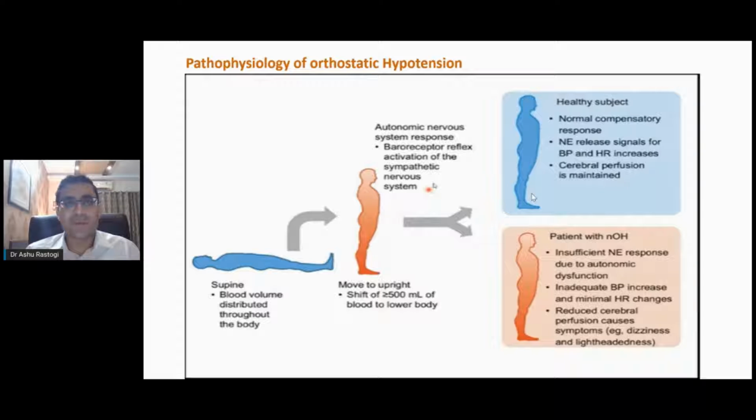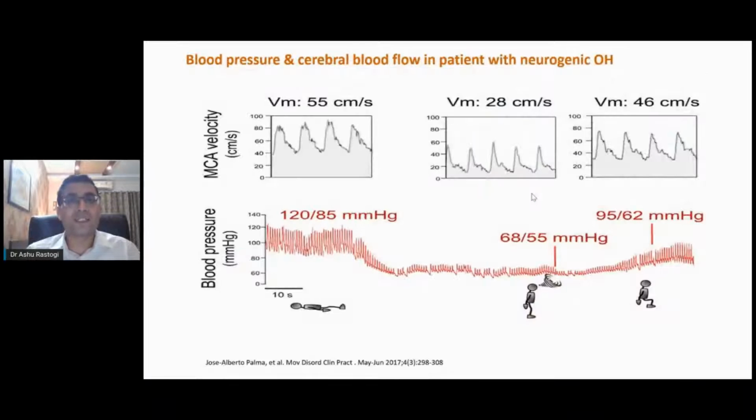And once the intracerebral pressure decreases because of this decrease in the blood pressure or pooling of the blood in the lower extremities, the patient will complain of lightheadedness, dizziness, chakkar, and these kinds of things. And this is very well explained by this beautiful cartoon. So you can remember, see, this gentleman is lying down, his blood pressure is 120/85, so he is fine. And this is the middle cerebral artery Doppler, showing a maintained flow of 55 centimeters per second. And this is a very good middle cerebral artery blood velocity to maintain the cerebral perfusion pressure.